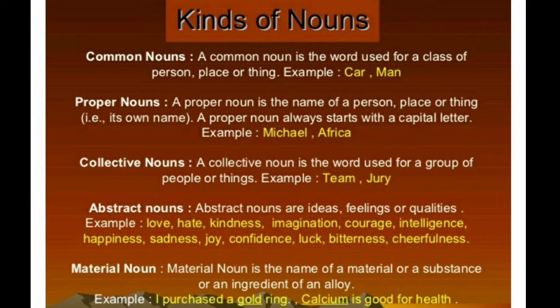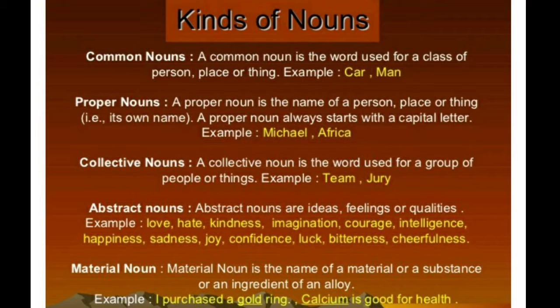Examples: car, man. Two words are given, car and man. Man belongs to the category of person, and car belongs to the category of thing.